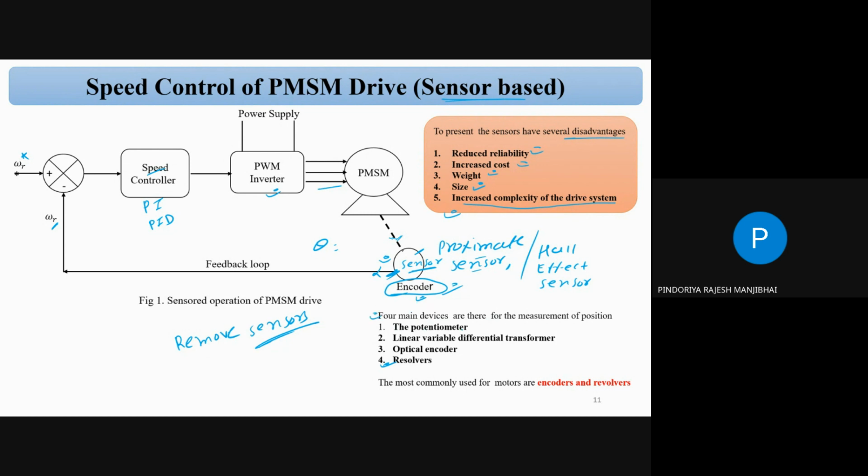So we have four main devices to measure the position. One is a potentiometer. The second one is a linear variable differential transformer, which we can use to measure the position. Then the optical encoder and the resolver sensor. So what is the resolver sensor?